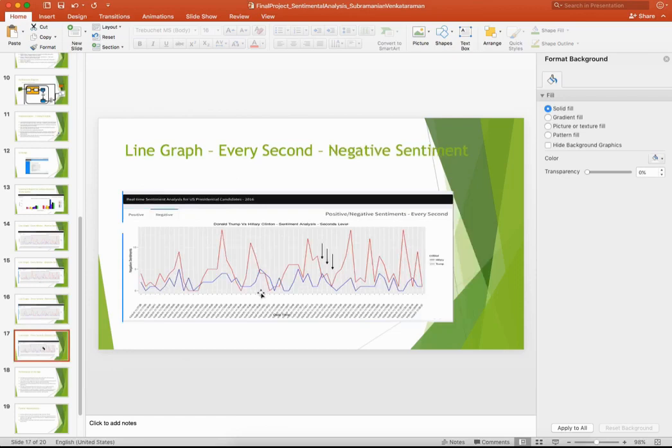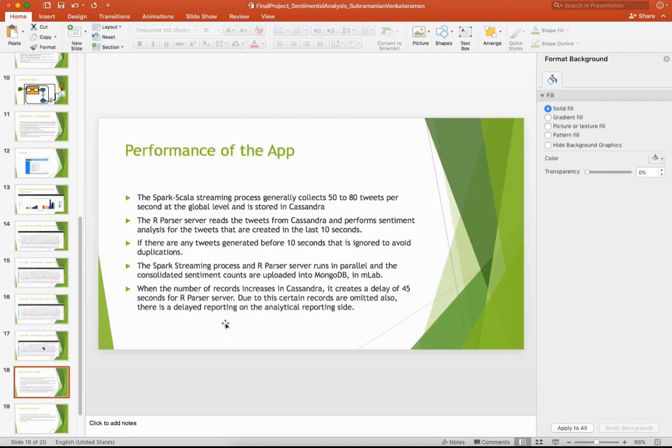For the line graph every second, for negative sentiment, even in this case also, we can say that Hillary is leading. She is getting less negative sentiments when compared with Donald Trump. Now we need to talk about the performance of the app.